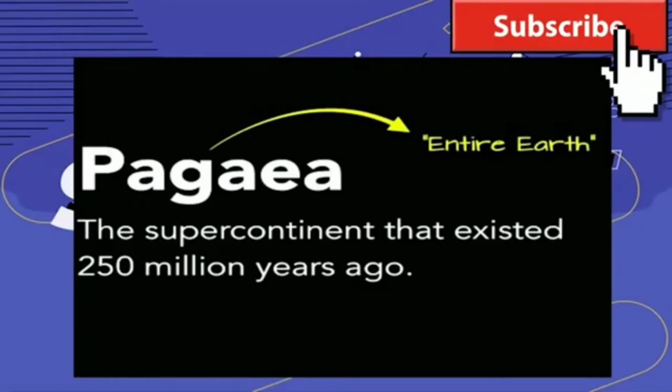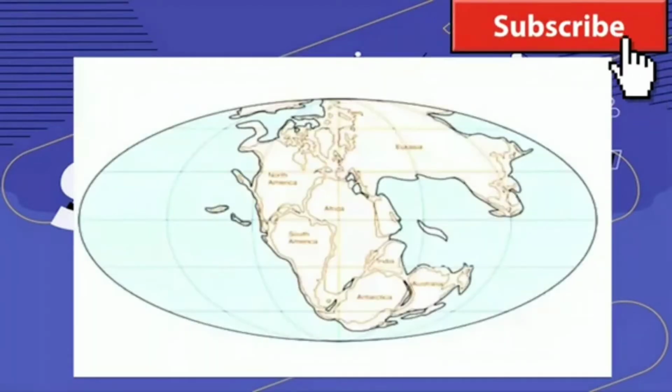So if you think about it, when all the continents were together, if Wegener is correct, it would make sense to call that landmass Pangaea. Here's what he thought it looked like. You can see within this diagram the modern-day continents of North America, Africa, South America, Antarctica, India, etc. But they don't look quite the same way they do today. And of course, they're in totally different positions, all connected into this one supercontinent.